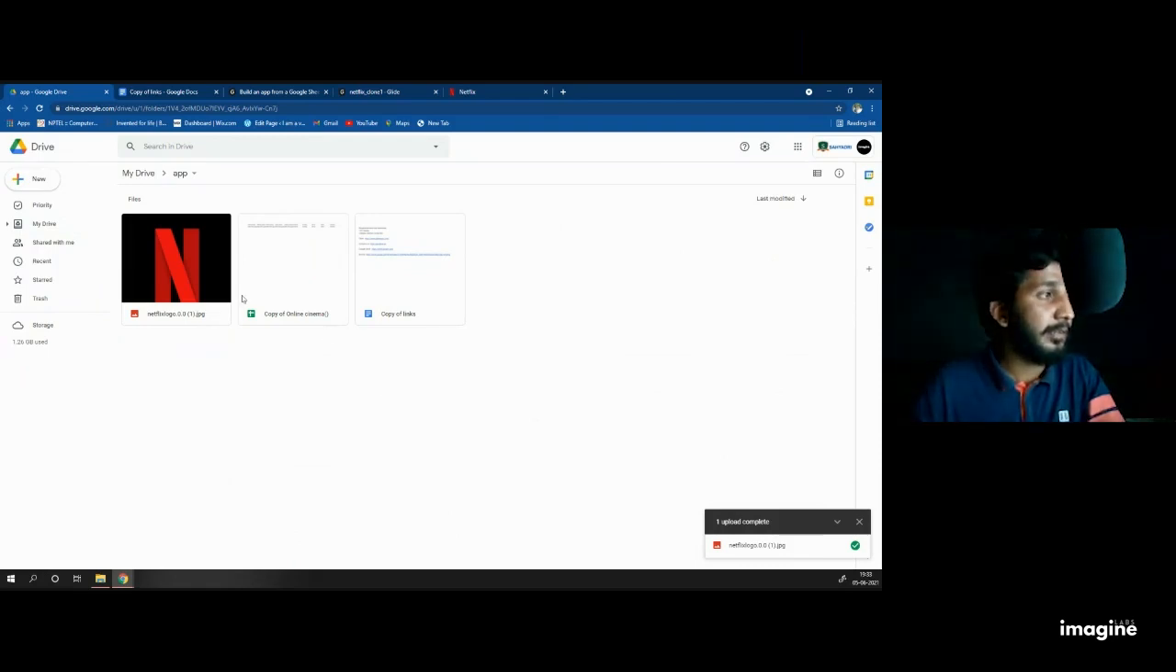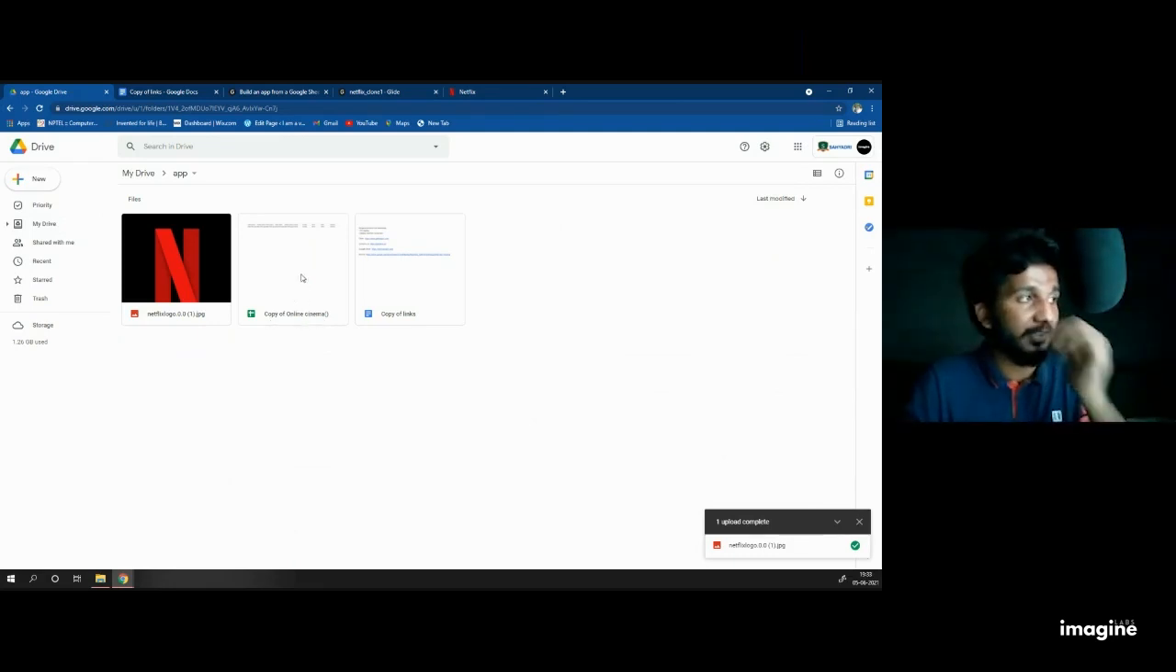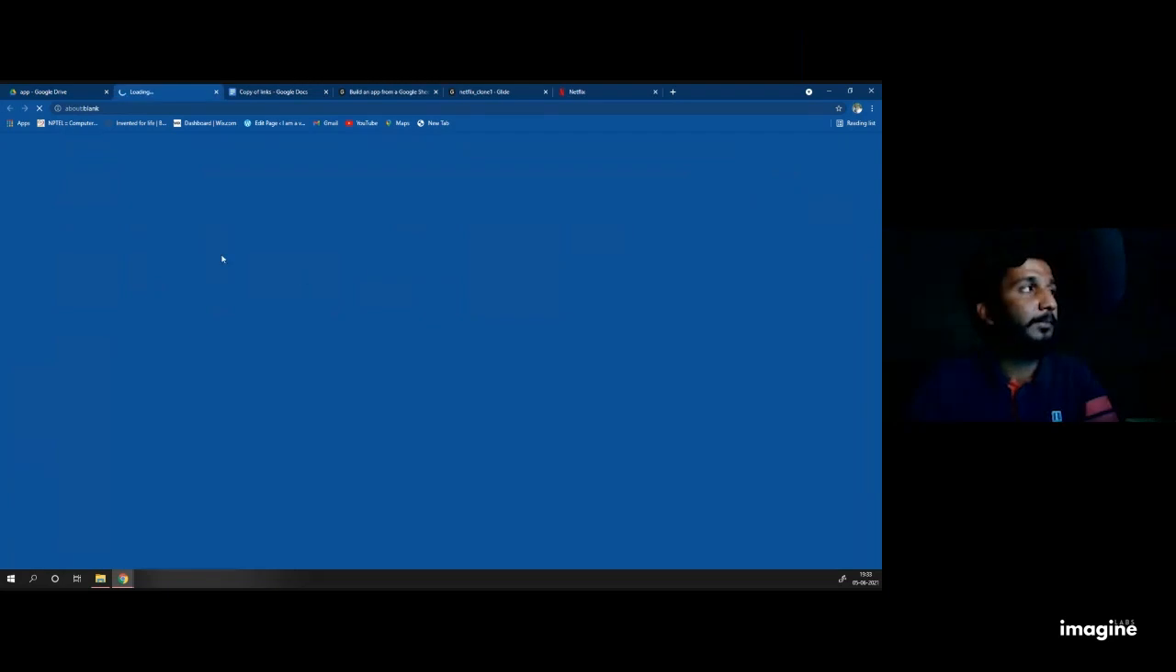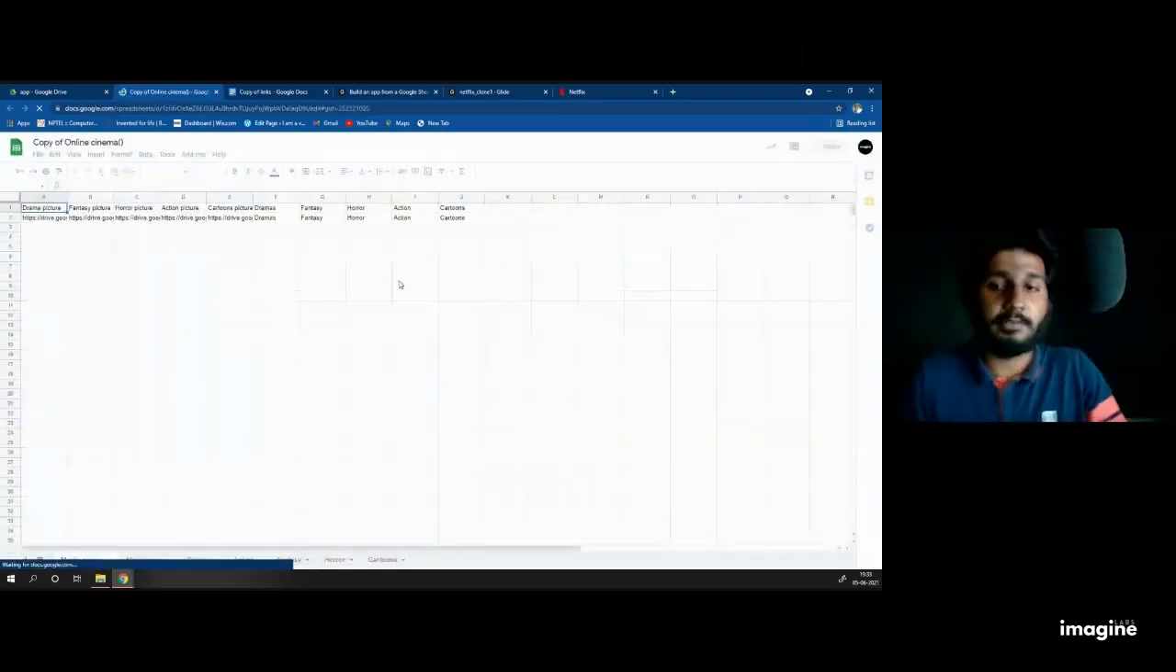Then open copy of online cinema. Everyone are sure, right? Everyone should have the name of the file as copy of online cinema. If you have an online cinema, you are making the big mistake once again. It should always be copy of online cinema. Click on that. A database will open.